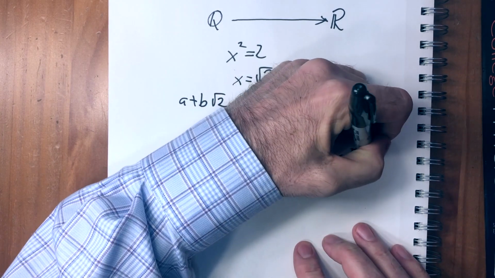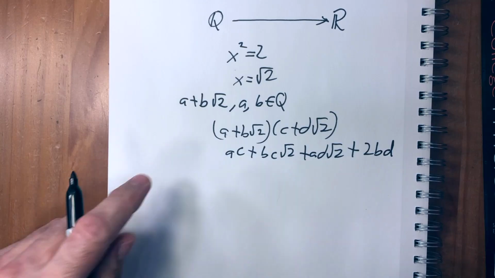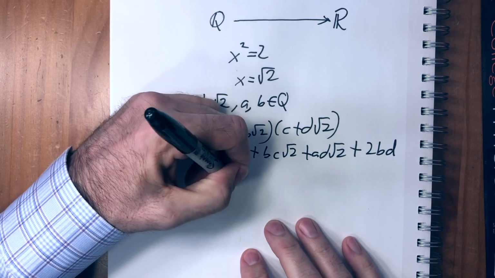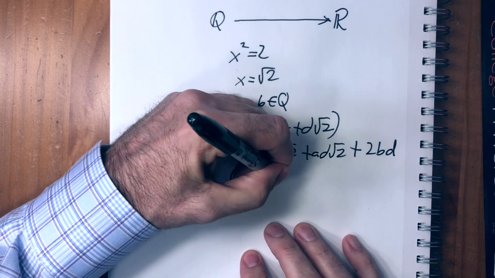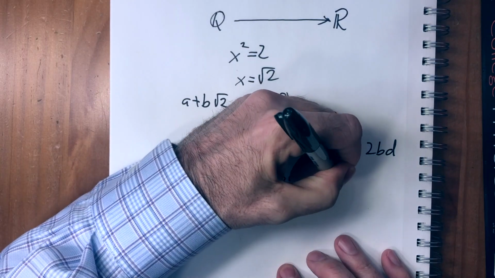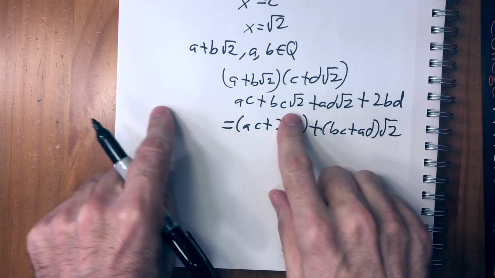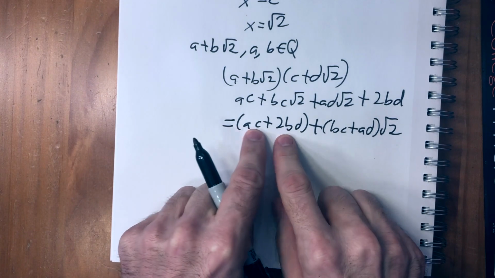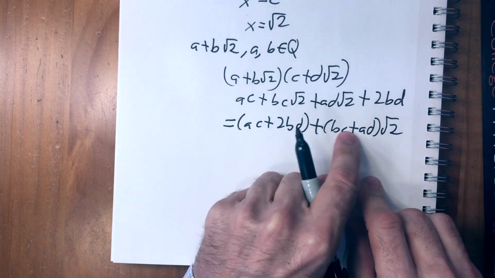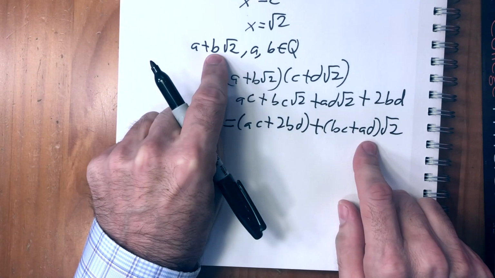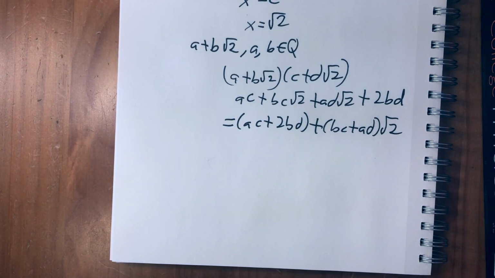So it's plus 2bd. Recombine these and you have ac plus 2bd plus (bc plus ad) square root of 2. So this is clearly of the same form. These are all rational numbers, and then it's plus square root of 2.